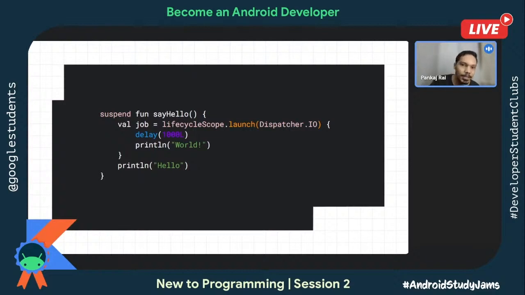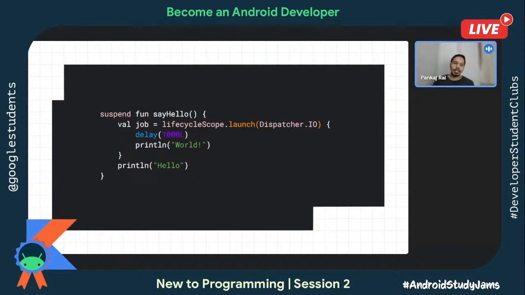Eventually, as I said, this launch also returns job. So it's up to you. If you want to do certain things with the job, you can say val job, you get the job, and then you can say job.cancel, cancel and join, whatever you want, you can do that. If that is not helpful for you, then you can just ignore it. Just call lifecycleScope.launch. Anything is okay.